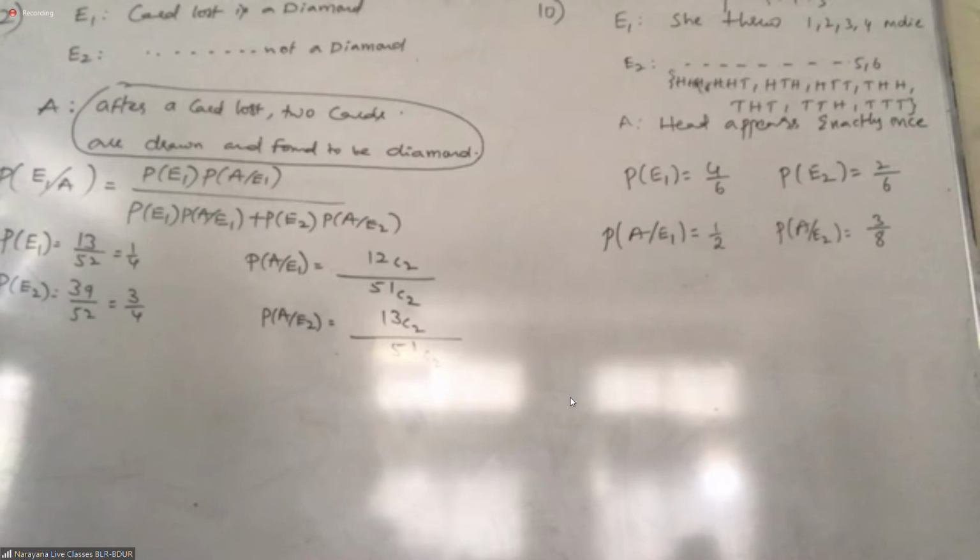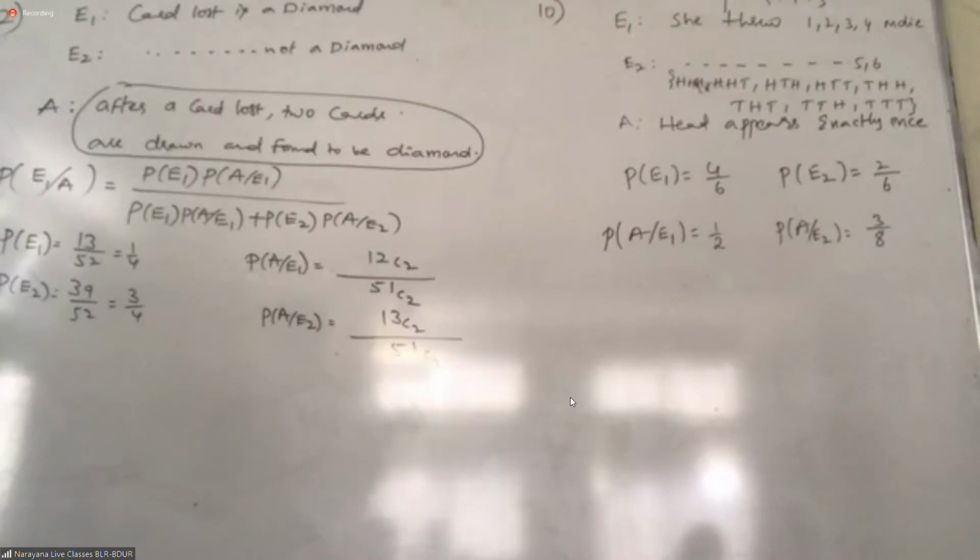What is E1? See, they are asking the probability that the person has the disease. Person suffering with HIV, you can take it as E1. What is E2? Person is not having HIV. They have given that 0.1 percent of the population have HIV.